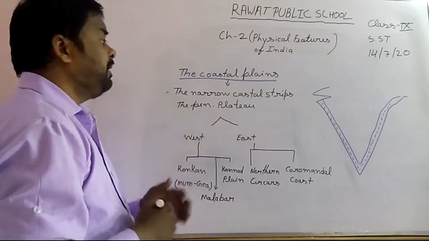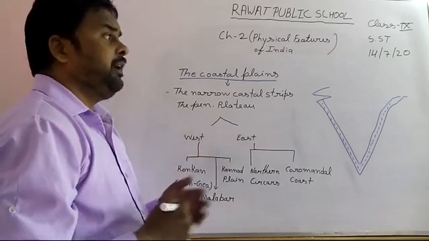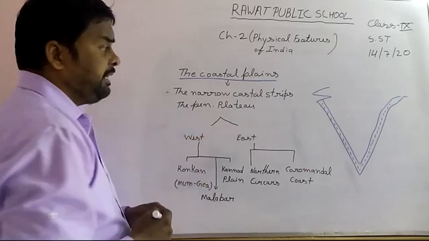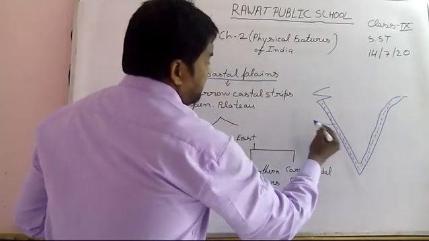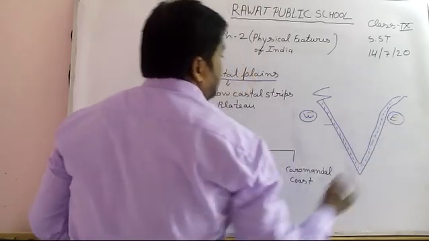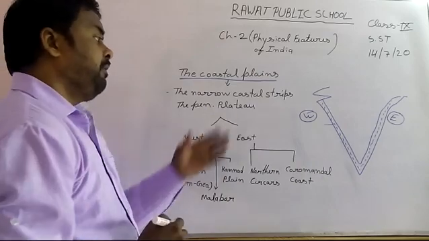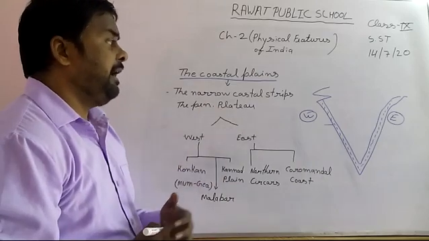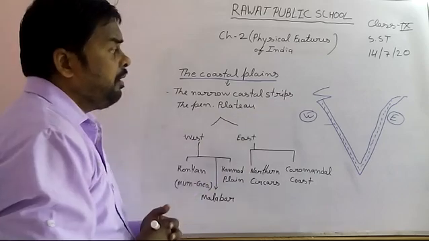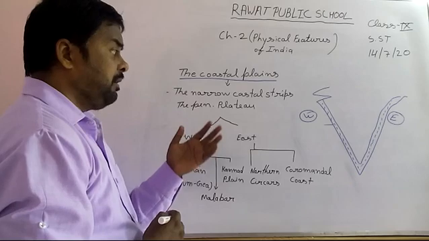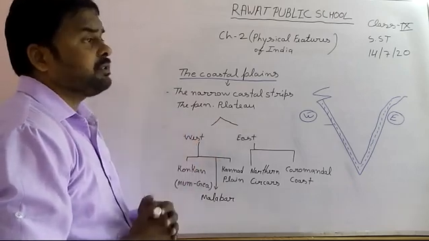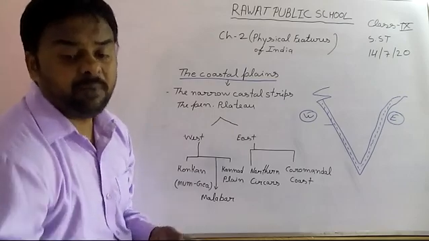The coastal plain area of India is divided into two parts. First is west and second is east. It means this is the western part and that is the eastern part. We divide it into two parts, the western coastal plain and the eastern coastal plain. The western coastal plain is divided into three plains.